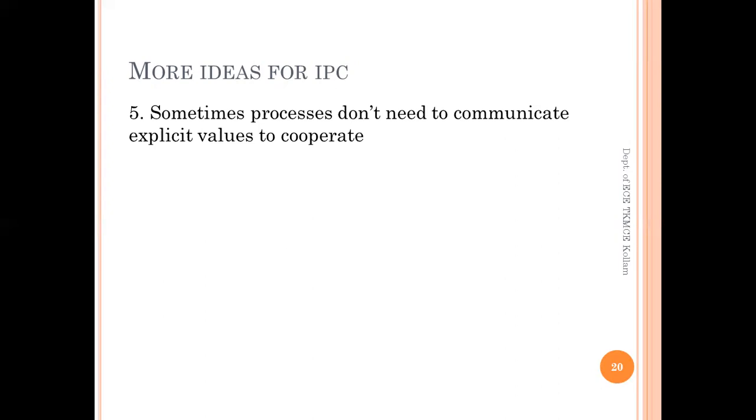All that is required for the cooperation to be facilitated is, for example, that they might just have to synchronize their activities. So without explicitly transmitting data, just by synchronizing their activities, we can ensure communication between the processes.